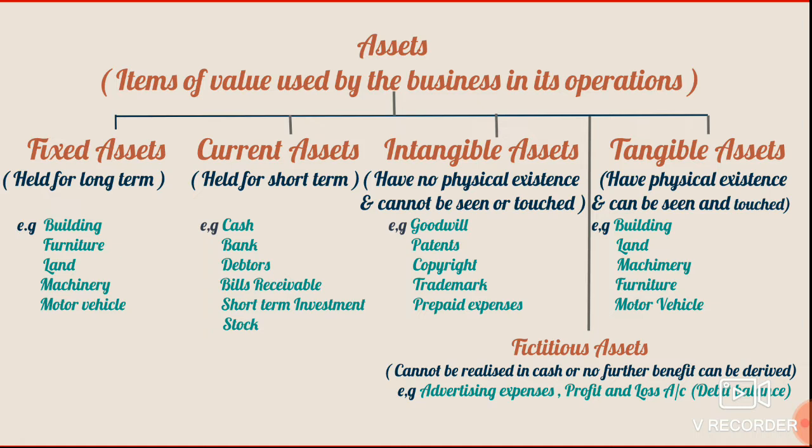Now, fictitious assets are those assets which cannot be converted into cash, or such assets may not give further benefit to the organization. For example, advertisement expenses, huge advertisement expenses, or a profit and loss account, if it has a debit balance, that means if it is a loss. Now, these assets are actually shown in the balance sheet and they are written off from the profit and loss account of every year. And the balances of such assets will be shown on the asset side until it is completely written off from the profit and loss account after several years.